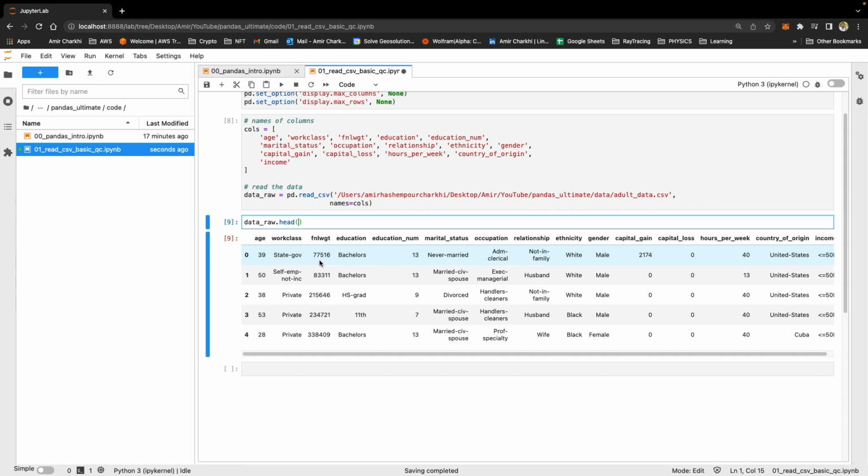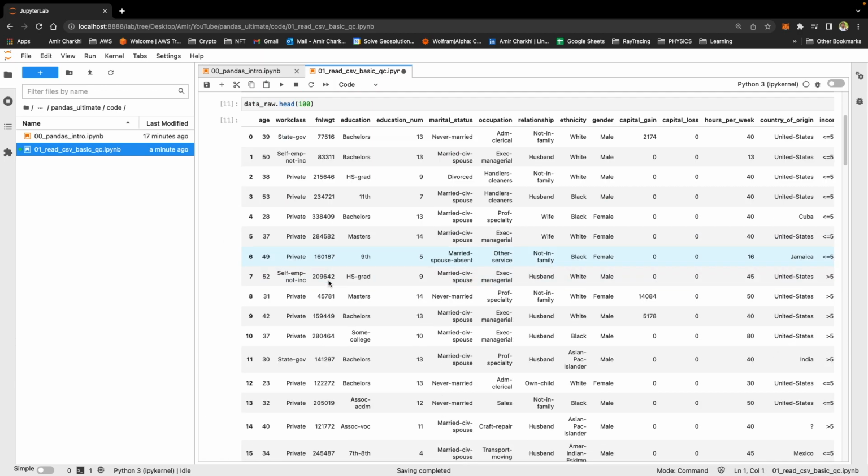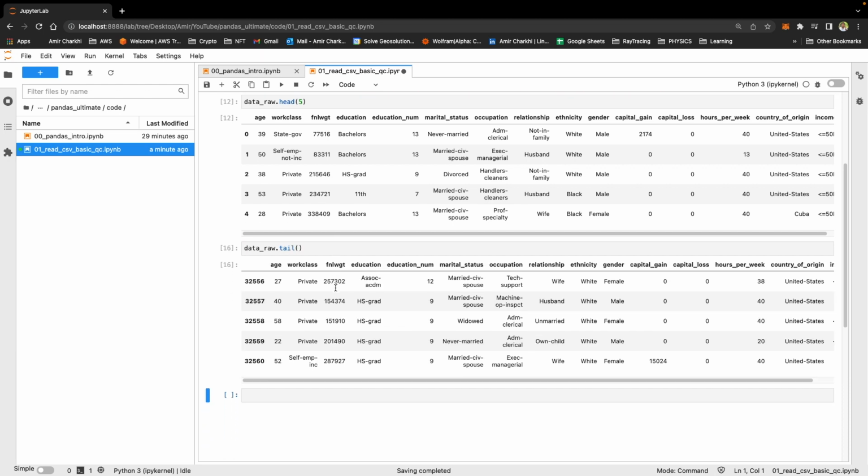You can choose how many rows you want to see. So if you just say data_raw.head(7), it will show you 7. If you go 100, it will show you 100. You can look at the bottom rows of your data as well. So if you use data_raw.tail, that will show you the bottom 5 rows of your data.